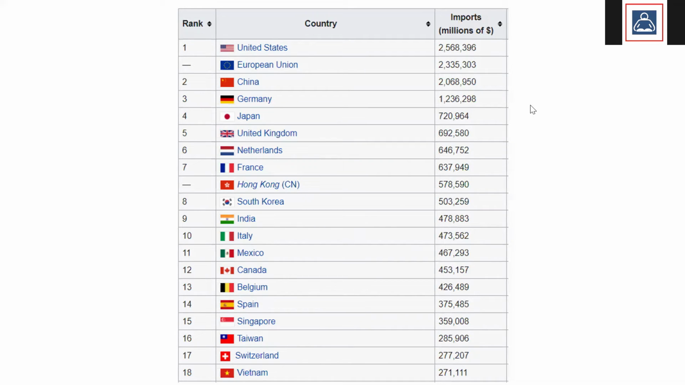Why is UAE not in the imports list? UAE is not there because it's a very small country. They have less population, so they don't require a lot of imports, right?